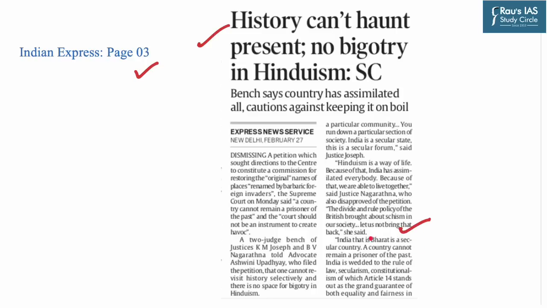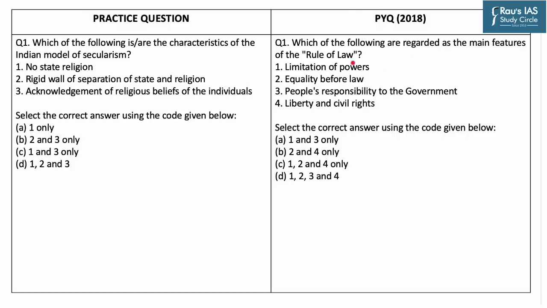The very essence of India is wedded to the rule of law, secularism and constitutionalism, of which Article 14, the right to equality before law, guarantees both fairness and equality in state action, and hence there is no point in visiting history selectively. So this article is important to understand the very essence or the spirit of the Constitution. In the year 2018, we found a question about the main features of the rule of law. Rule of law is a basic feature of the Indian Constitution.